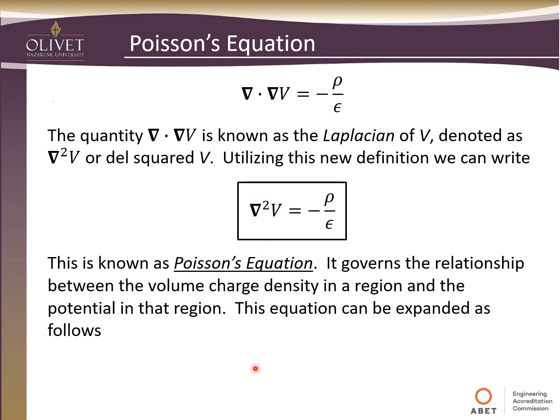So this equation can be expanded as follows to say that it's really just the second derivative of the voltage with respect to x, y, and z equal to this charge divided by the permittivity. So it's the change of the change of the voltage in each direction.